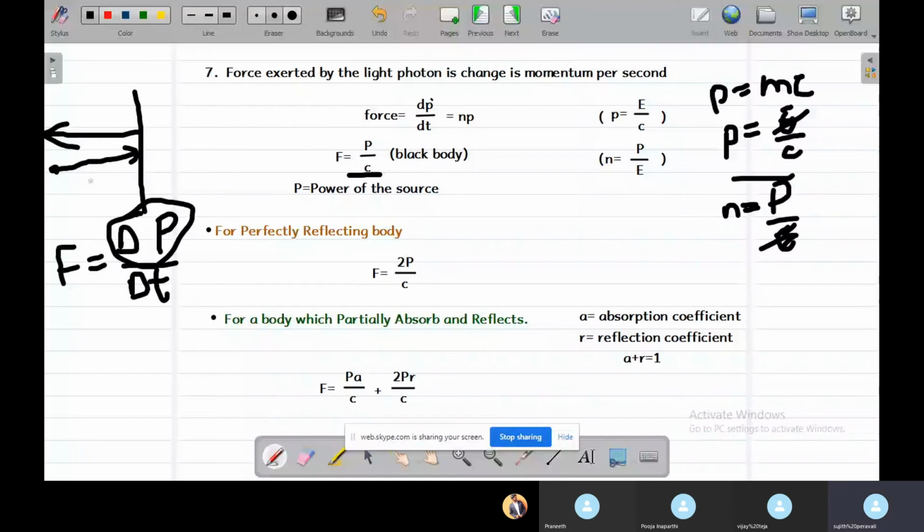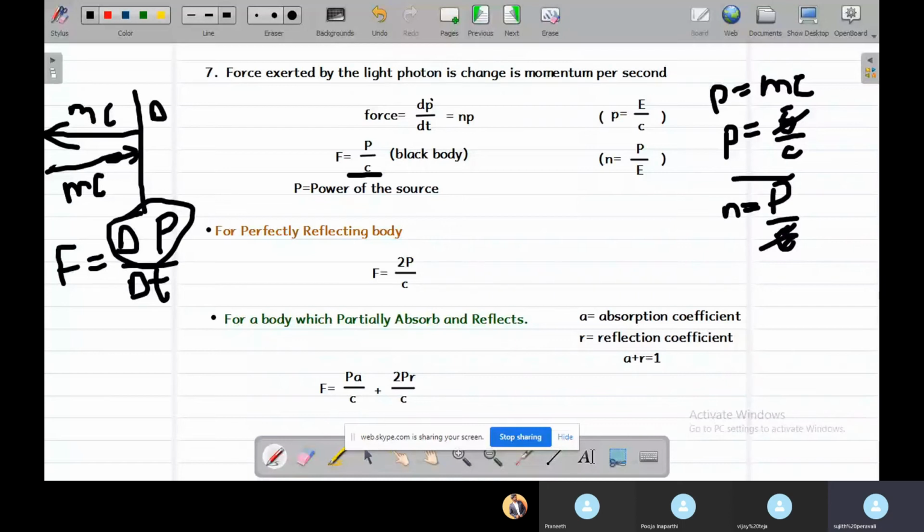From the source to the reflecting body, the momentum will be P by c, that is E by c. In this case the momentum will be equal to mc, and in the backwards direction it will be mc but in the opposite direction.